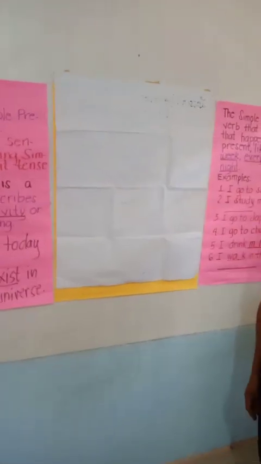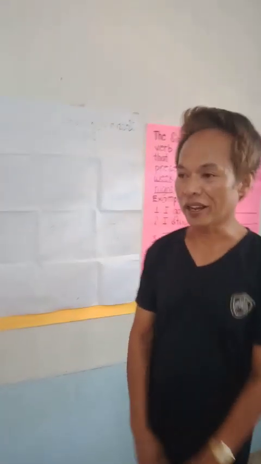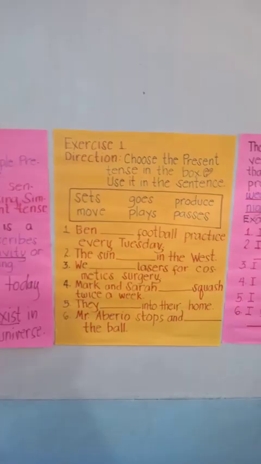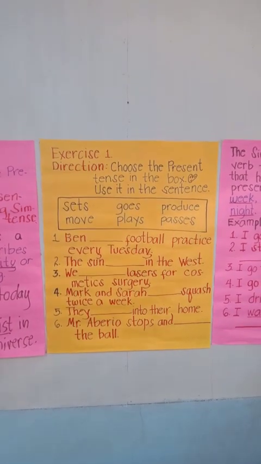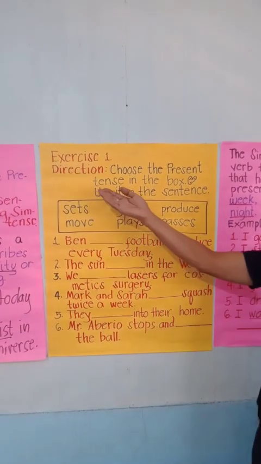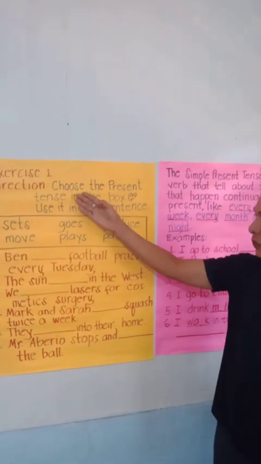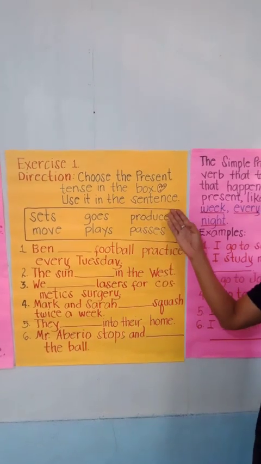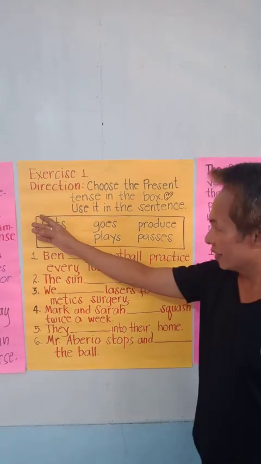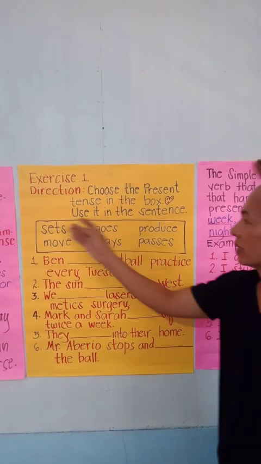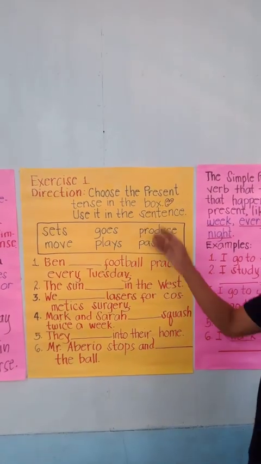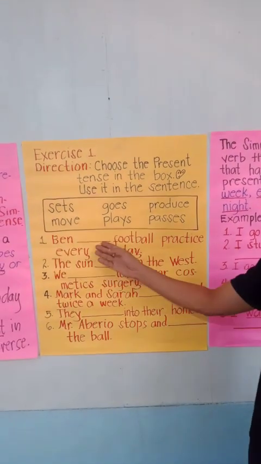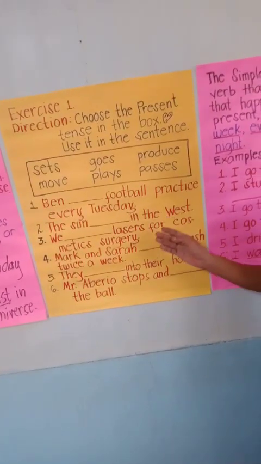Now let us have an exercise for today. Let us try to answer exercise 1. But first, let us read the direction. Choose the present tense in the box. Use it in the sentence. Now these are the verbs. These verbs are in a simple present tense. We are going to supply the missing blank in the sentence. Can you do it for me?